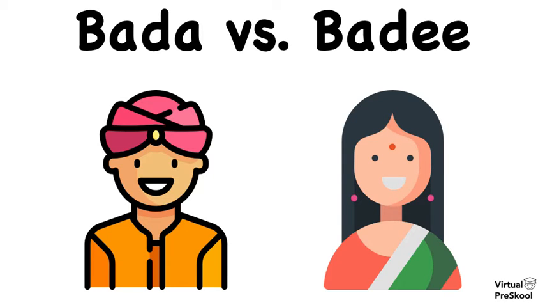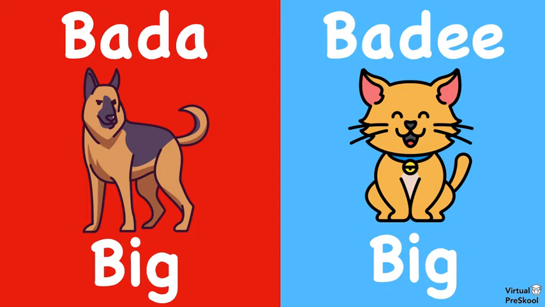Today we're going to practice the Hindi word for big. In class, I taught you two ways to say big in Hindi, Bada and Badee. And I taught you when to use Bada and when to use Badee. In this video, we're going to do some practice problems. I'm going to show you pictures of animals, and I'm going to tell you how to say the animal in Hindi. What you have to decide is whether the animal is Bada or Badee. And please say your answer out loud.